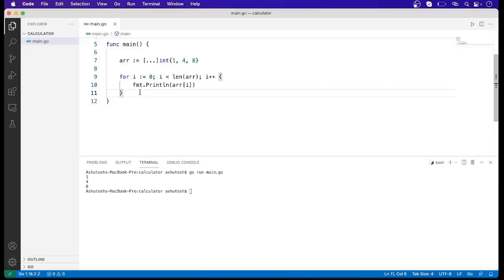We have one more way to iterate over this array.